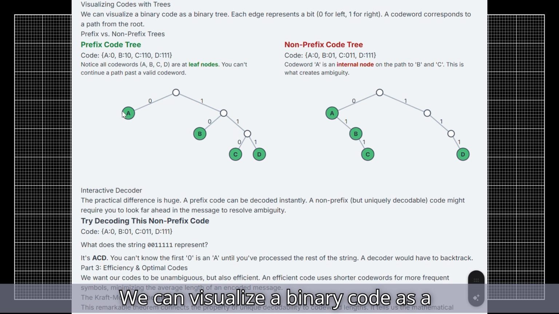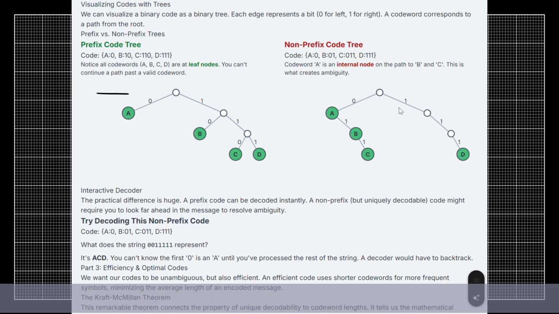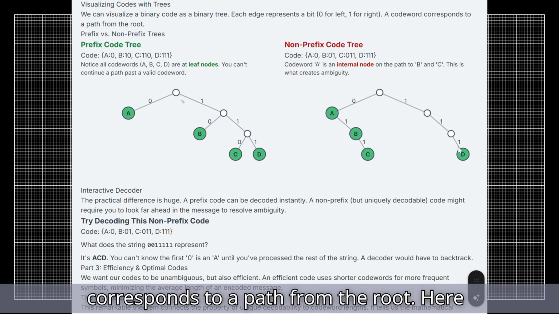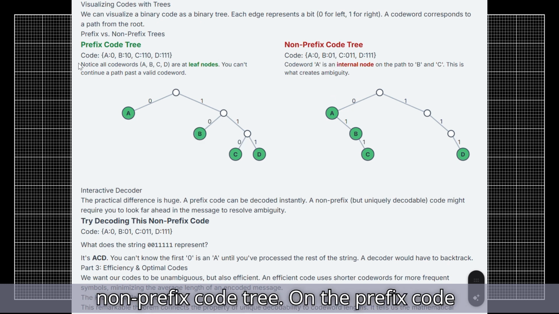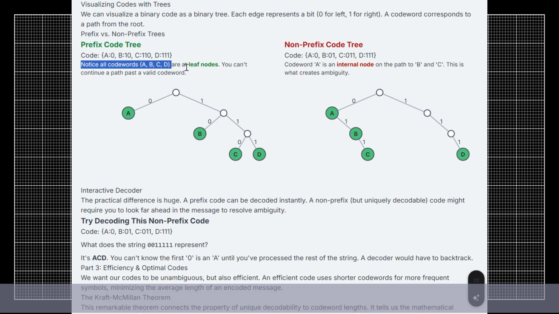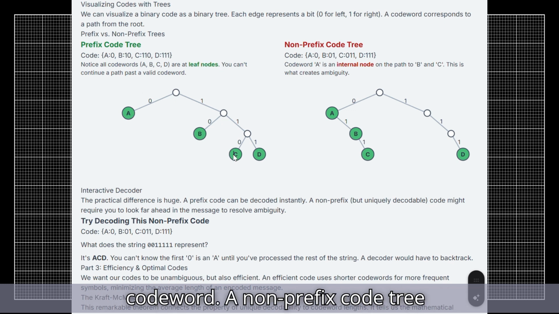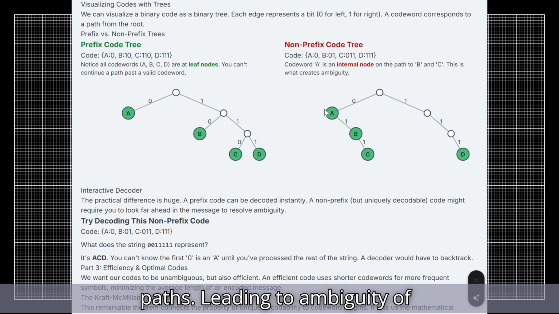We can visualize a binary code as a binary tree. Each edge represents a bit, 0 for left, 1 for right. A code word corresponds to a path from the root. Here we show a prefix code tree versus a non-prefix code tree. On the prefix code tree, all code words are at leaf nodes, so you cannot continue a path past a code word. A non-prefix code tree uses code words as internal nodes on paths, leading to ambiguity of possibilities.